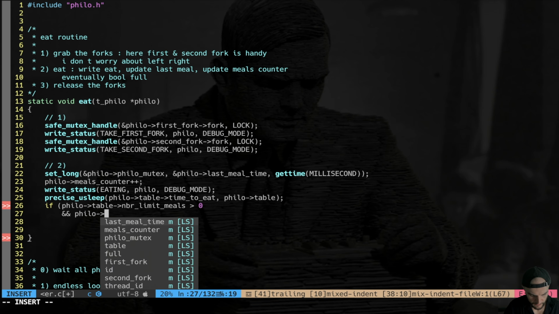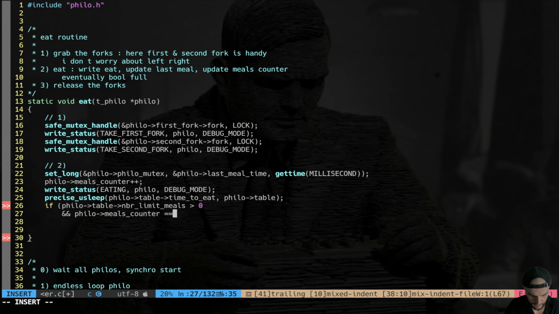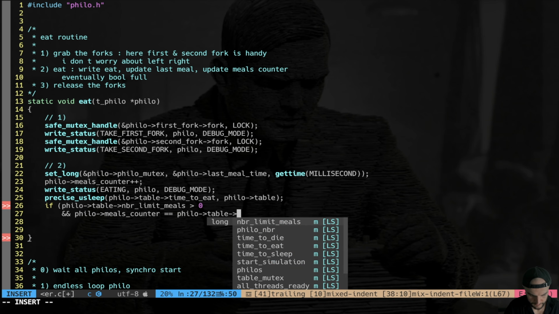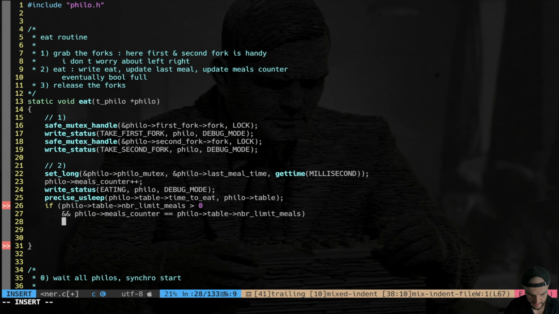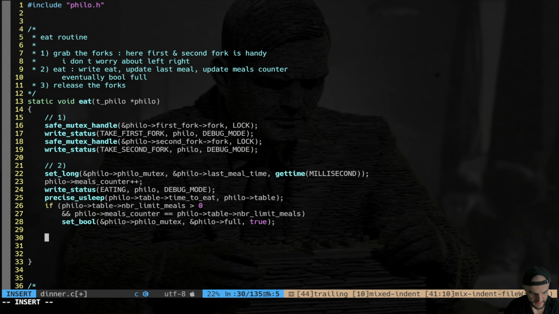And philo meals counter is equal to philo table number limit meals. Well, in this case, it means that the philosopher is full. So we're gonna set bool. We're gonna pass the philosopher mutex. So philo mutex, the destination is gonna be philo full to true, right? All right, that's it. So you see that the eating phase is like that.